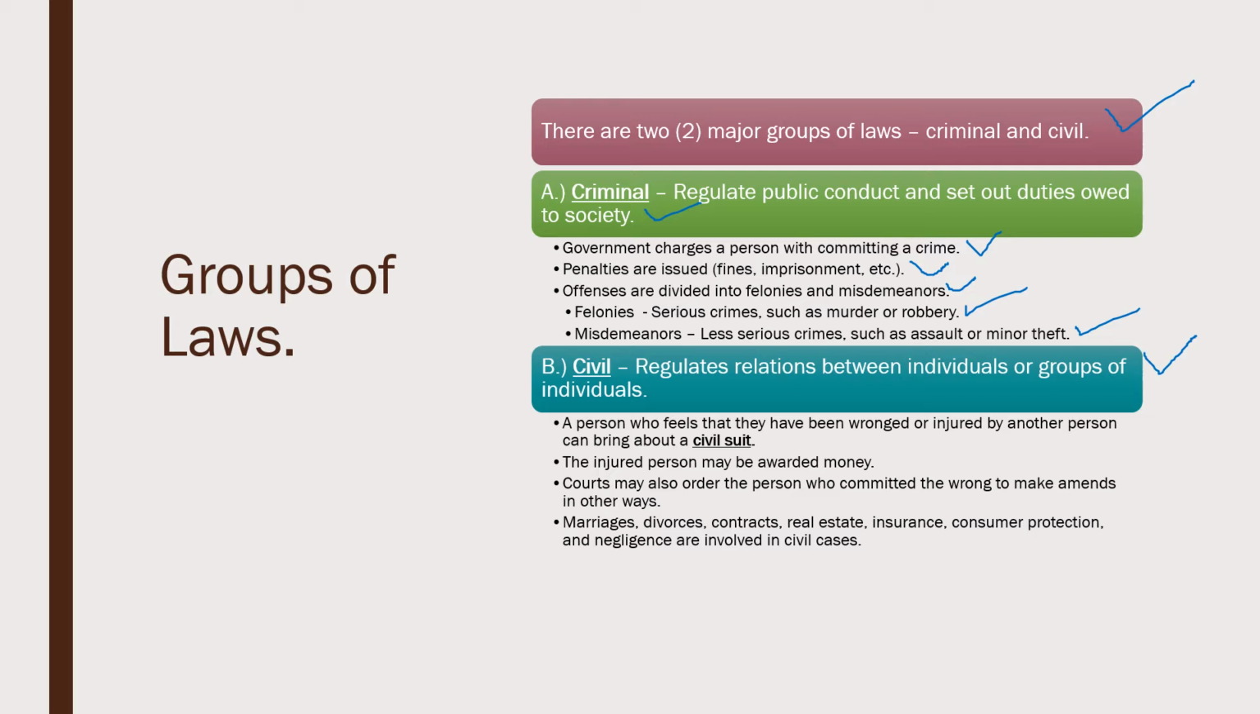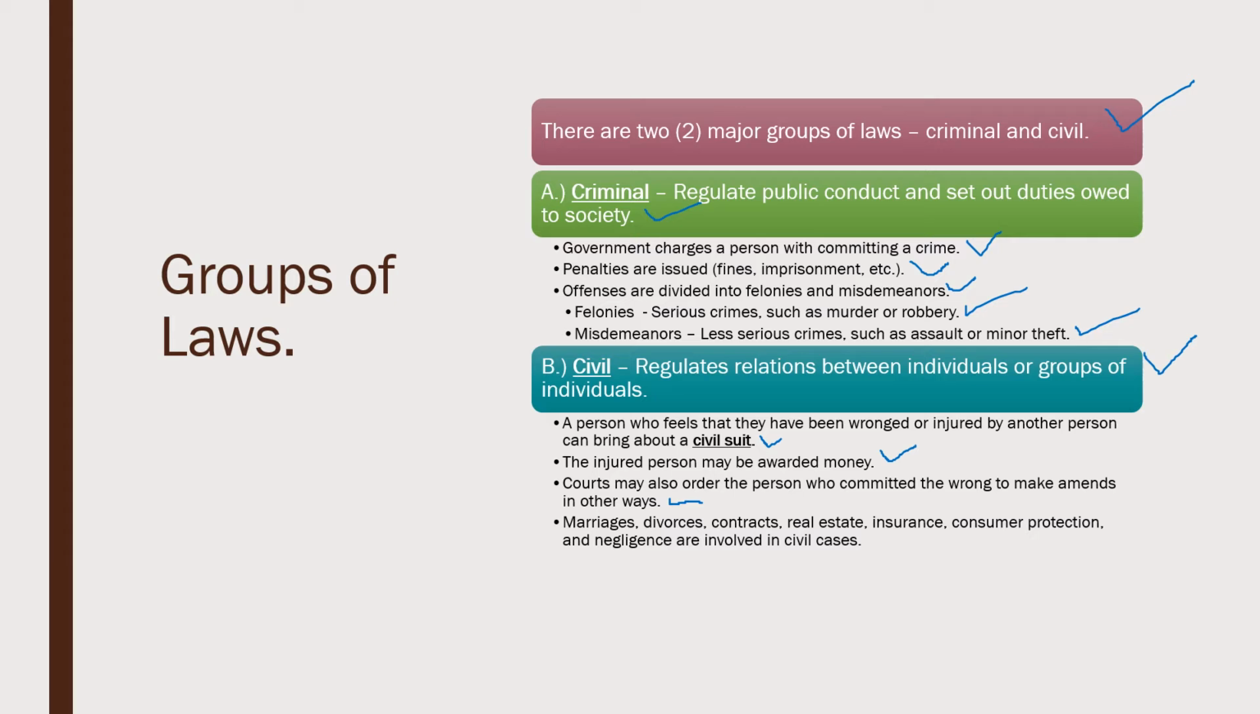So a person who feels that they have been wronged or injured by another person can bring about what's called a civil suit. And the injured person may be awarded money. This could be something like a doctor made a mistake, or maybe you or your parents were in a car accident. You can sue someone for money. And courts may also order the person who committed the wrong to make amends in other ways, such as going to Alcoholics Anonymous classes, AA classes, or anger management classes, or a rehab. If it's a drug offense, maybe they order them to go to a rehab center for help.